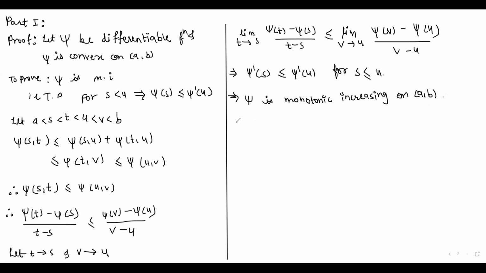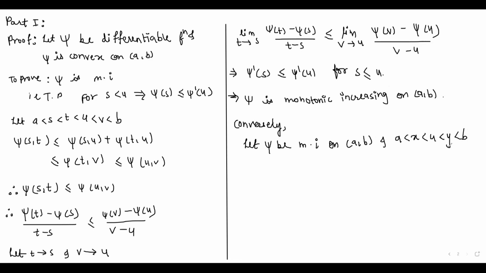Now the converse of this part 1. So conversely, let psi be monotonic increasing on this open interval AB, and a less than x less than u less than y less than b.